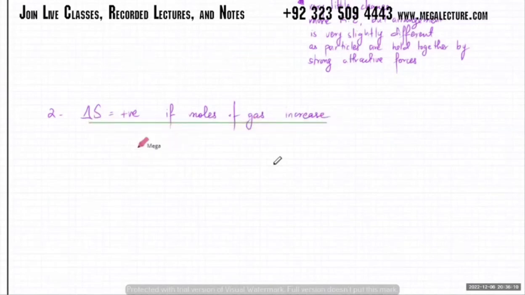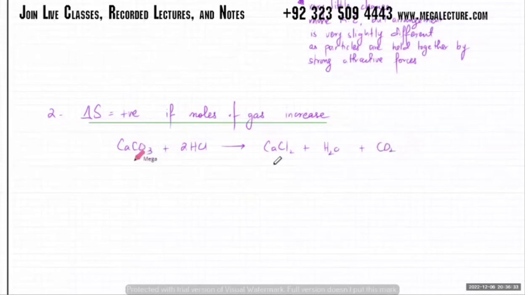So you've got this reaction, which is calcium carbonate reacting with HCl, and it produces what? It produces calcium chloride and water and carbon dioxide. So this was solid, low entropy. This was aqueous, slightly higher entropy. This one was also aqueous, slightly higher entropy. This one is a liquid, and then you have a gas all of a sudden, and that's very high entropy.